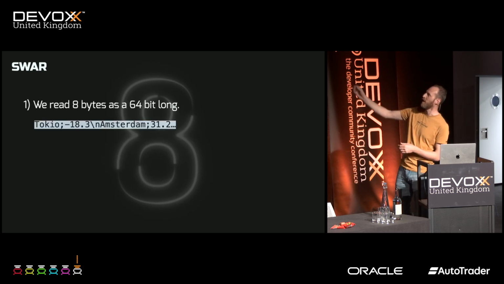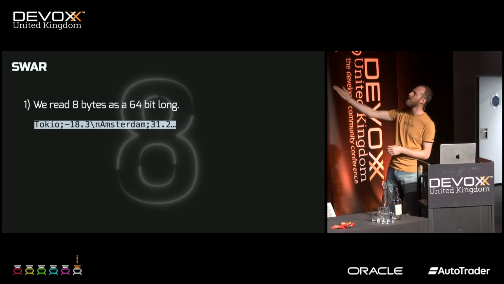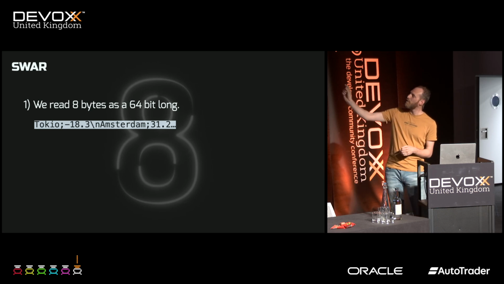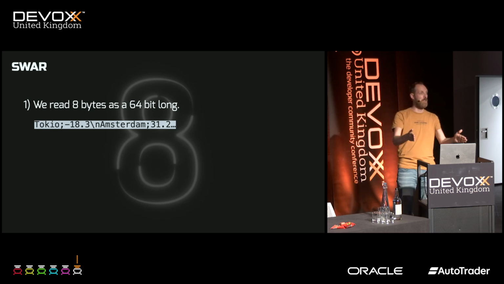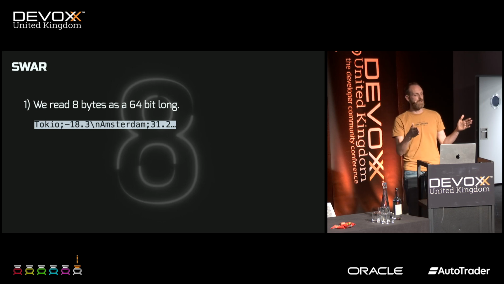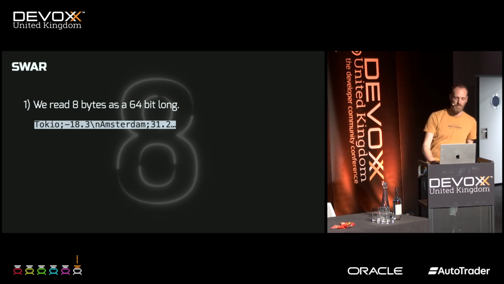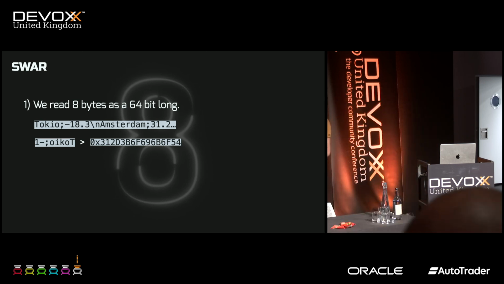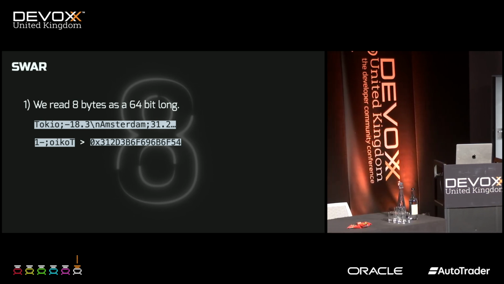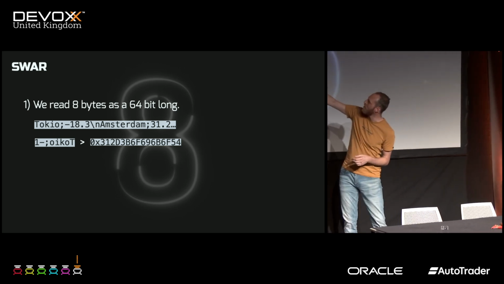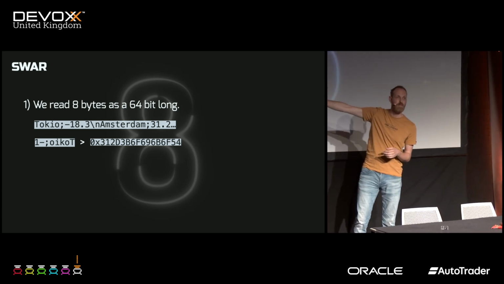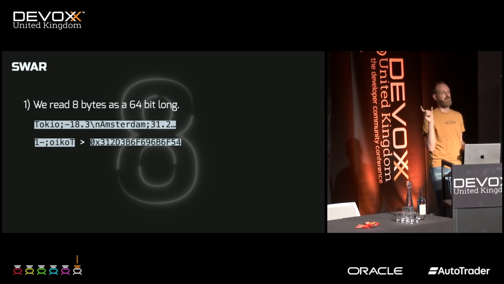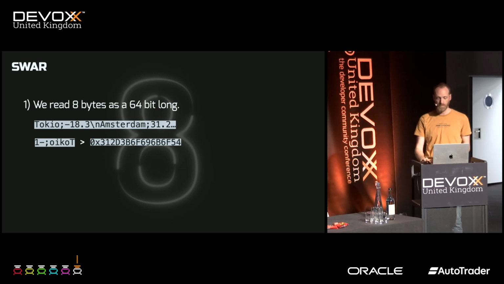So this is part of the string. We've got Tokyo, where it's -18.3, and in Amsterdam, it's 31.2. We can actually read the first 8 bytes into a single long value. That fits, because a long value is 64 bits, and the byte is 8 bits. And because of little endian, big endian, the thing we read is actually in reverse if you look at the hexadecimal code. So it's Tokyo, delimiter, -1. We can read this in a single go using unsafe, give me the long value, which is really fast.